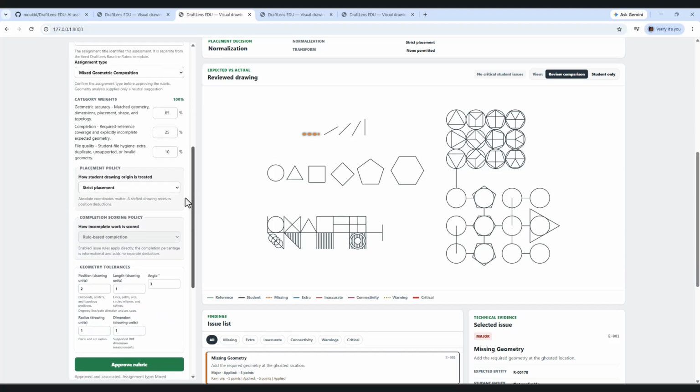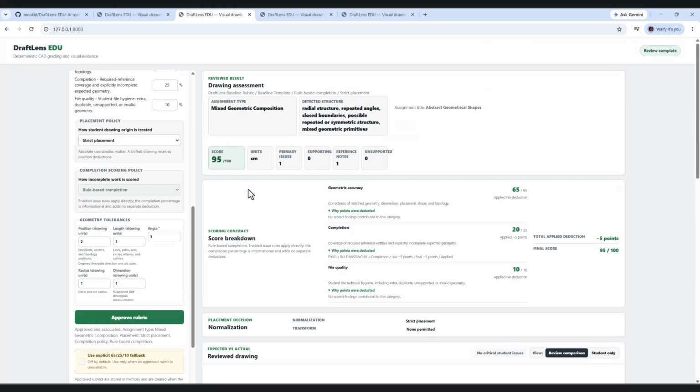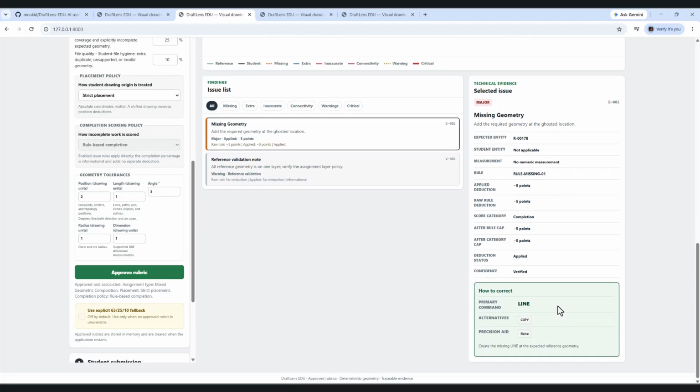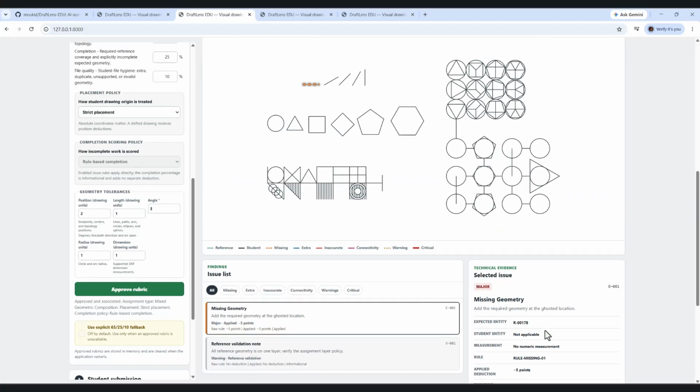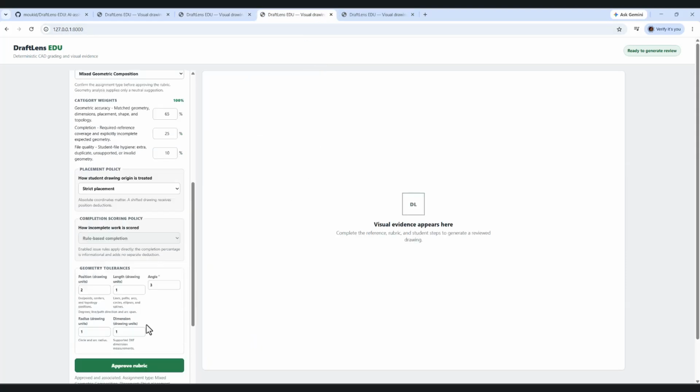The instructor uploads a reference DXF, confirms the rubric, then uploads the student file. Here one line is missing. DraftLens gives 95 out of 100 and marks the error directly on the drawing. When I select the issue, I see the rule, the deduction, and how to correct it. DraftLens recommends line with a copy as an alternative.